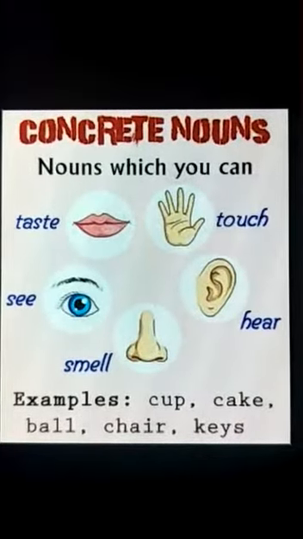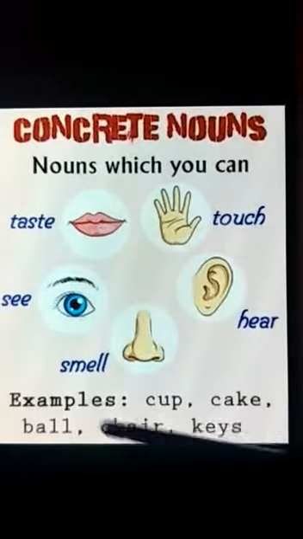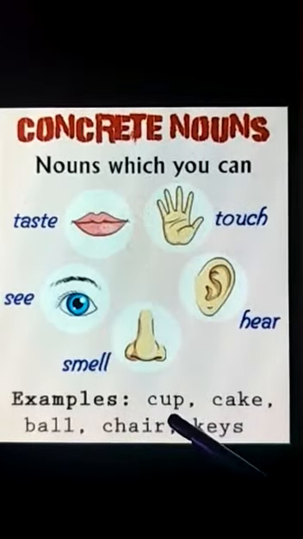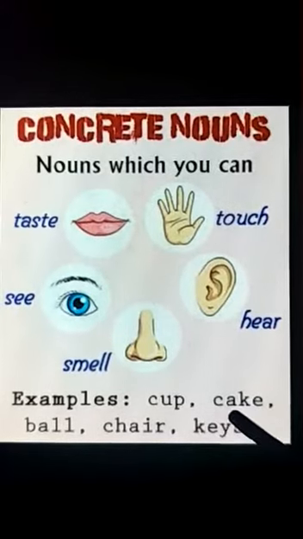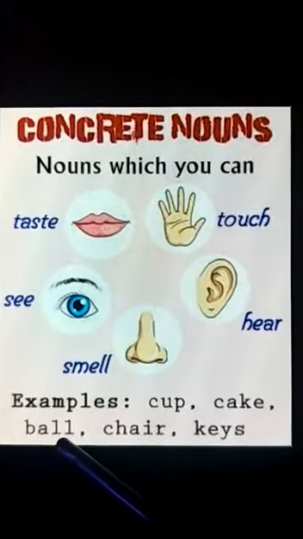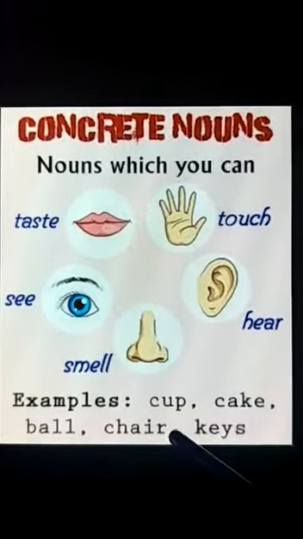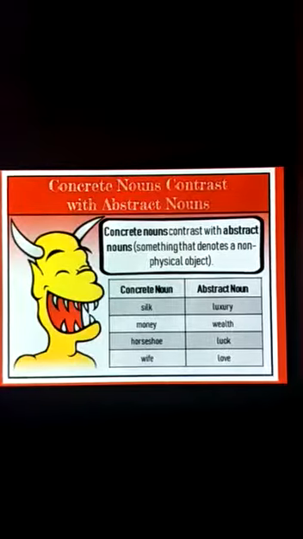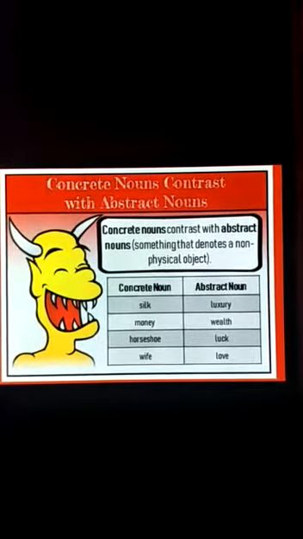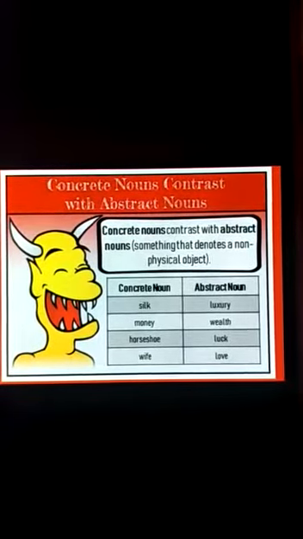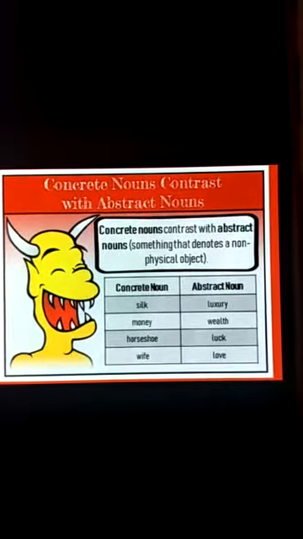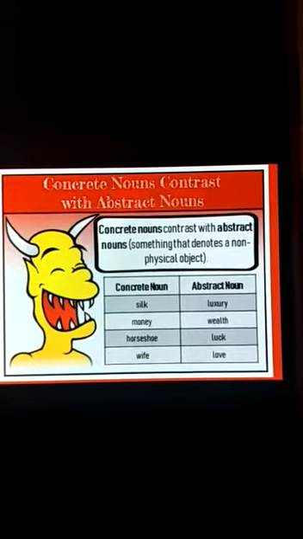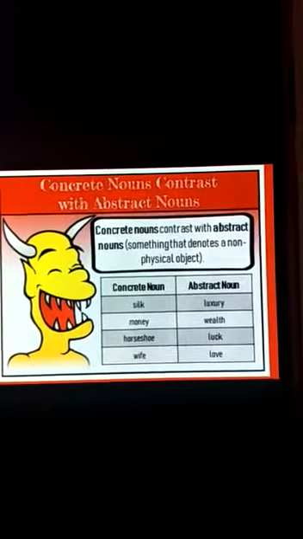Now here again we can see some examples which we can say that they are concrete. For example, a cup, you can see it is a cup. Then a cake, you can taste it with your tongue. Then ball, again you can see it. Chair, then keys. Okay, so these are all examples of concrete noun. Now here we'll see concrete nouns in contrast with abstract nouns. I already said that concrete and abstract are just opposite to each other. One which we cannot see and touch, other one which we can see, touch, taste, and smell.